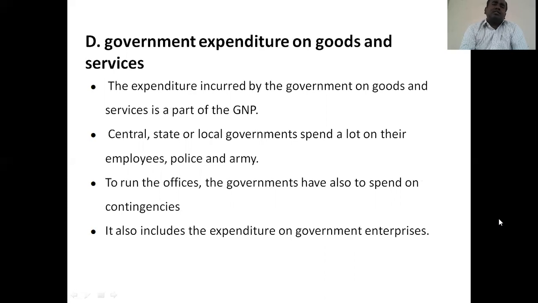So for so many things the government spends money. These expenditures are included, and the government also spends some amount on its government enterprises.